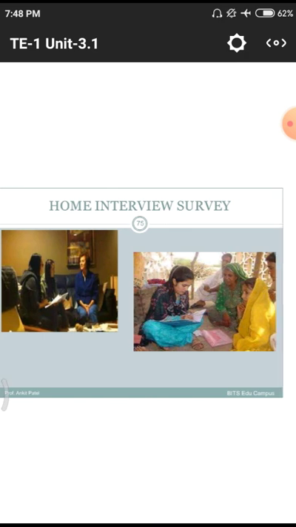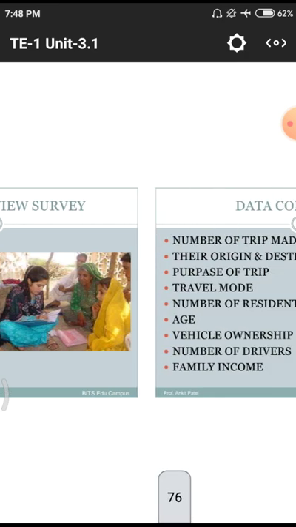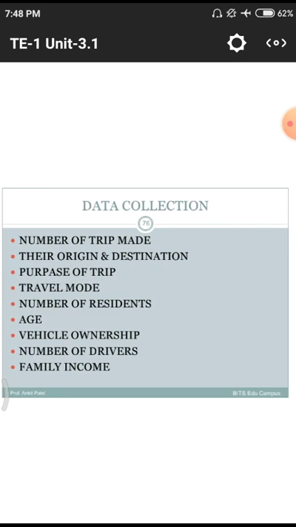Simply, an employed person asks for the data while the persons are sitting in front of him, and they tell their difficulties and the importance of those particular places. Next one, what data are they collecting? The number of trips made in a particular annual period. That means in a period of 12 months, how many trips they made. That means what is the count.